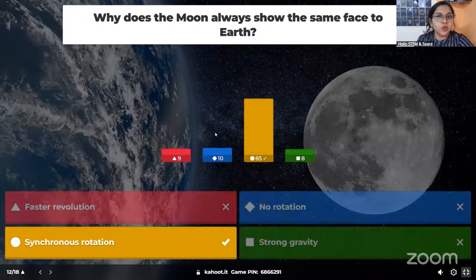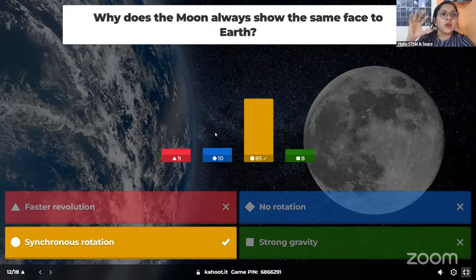And yes, most of you, 85 of you, gave the correct answer. The correct answer is synchronous rotation. Now we all know the moon orbits our Earth, right? And the moon also rotates on its own axis. But both of these movements take the same time period.